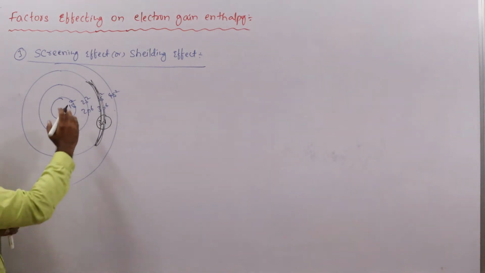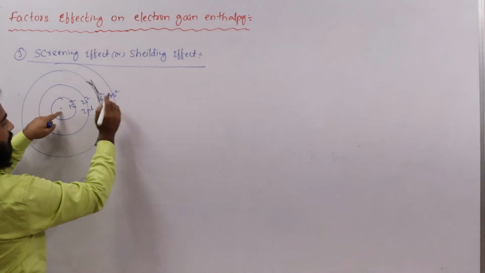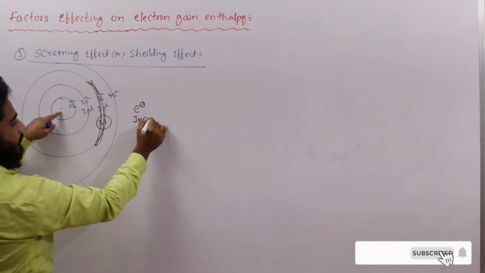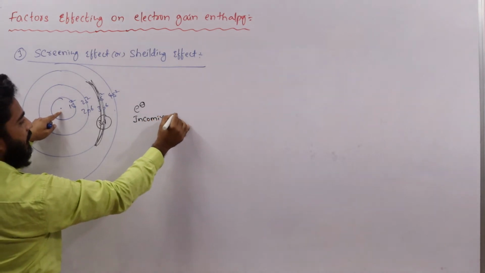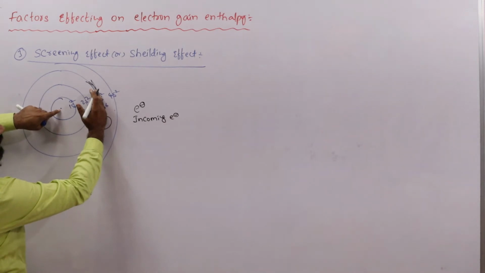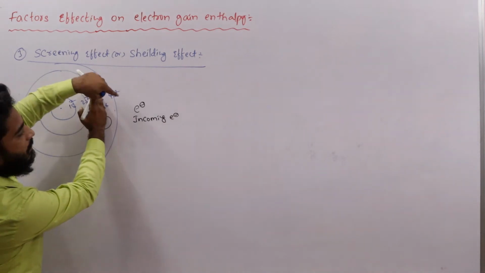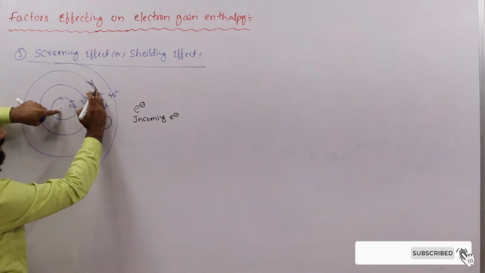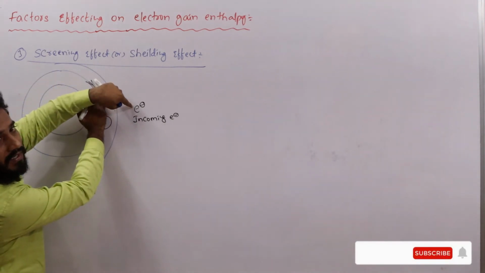Due to that screening effect, what will happen here? We are adding one electron, the incoming electron. When the screening effect is present, the nuclear attraction on the incoming electron decreases.